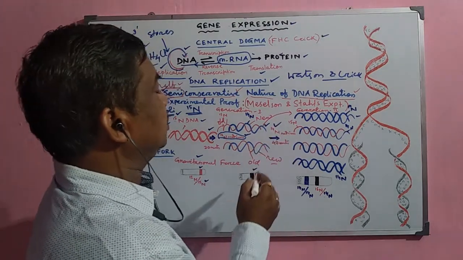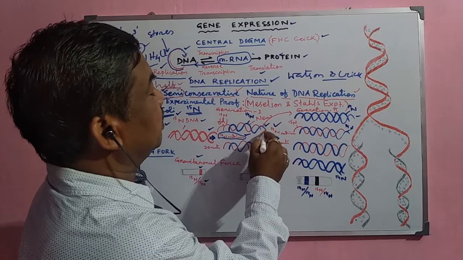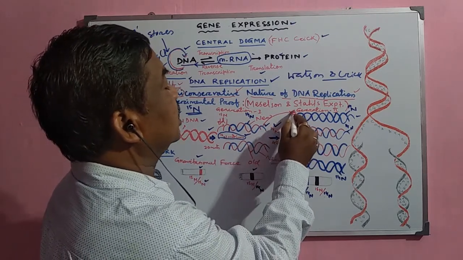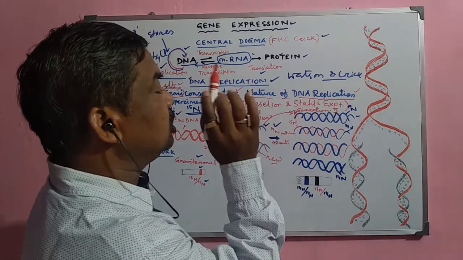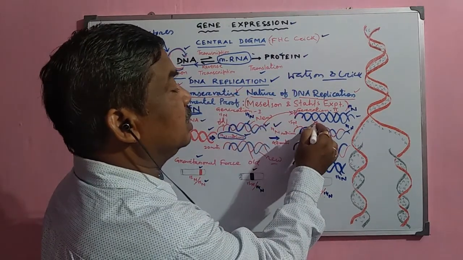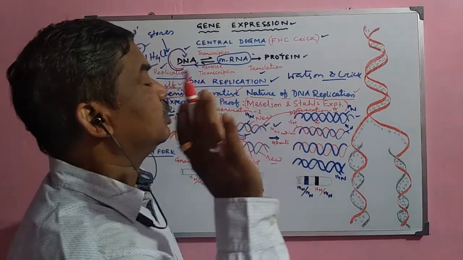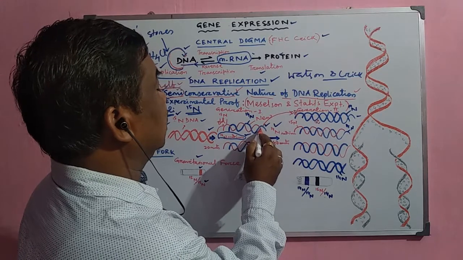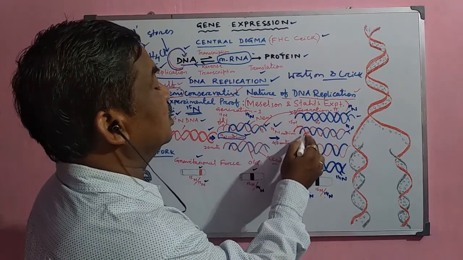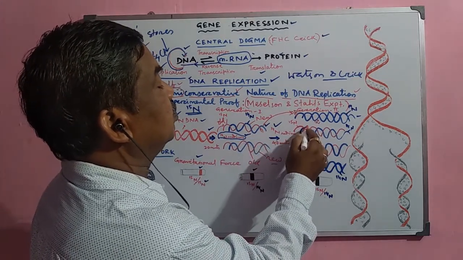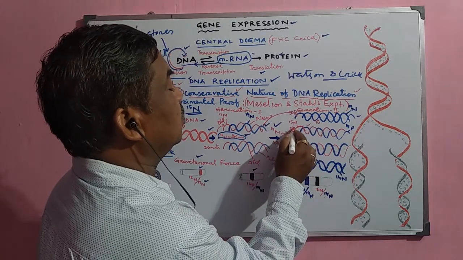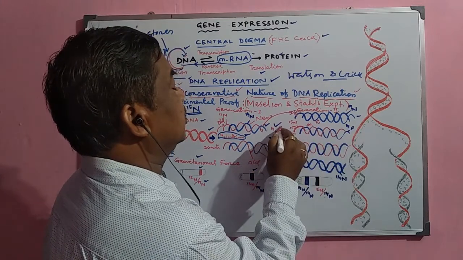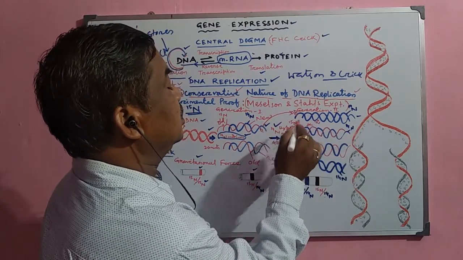But here what happens? Suppose these are now separated. One strand will go there. This is the old strand, and it will synthesize the new strand, and the new strand is always N14 because in the medium only N14 is available. There is no N15. Now another strand, the red one, when it comes here, synthesizes the blue one. The red one is the old strand and blue is the new strand. So that is why it is the hybrid DNA.